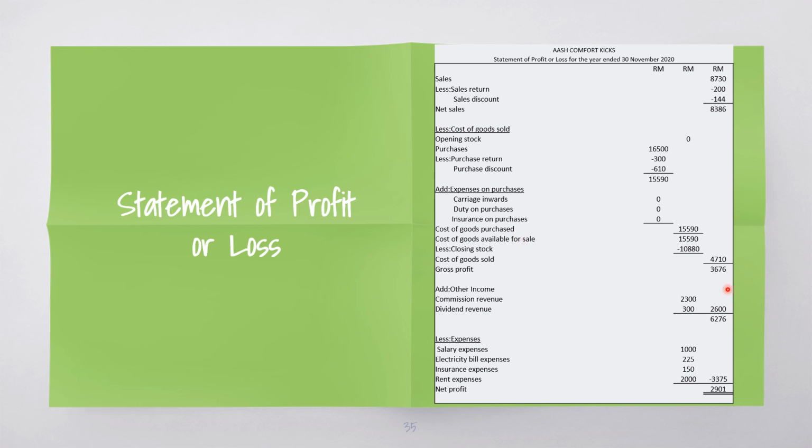First, we need to find gross profit. Gross profit of 3,676 ringgit is achieved when we deduct the cost of goods sold from our net sales. Then we will need to add up all of our other income, and lastly, minus the amount with all of our total expenses. Then we will get a net profit of 2,901 ringgit because our total income is more than our expenses.